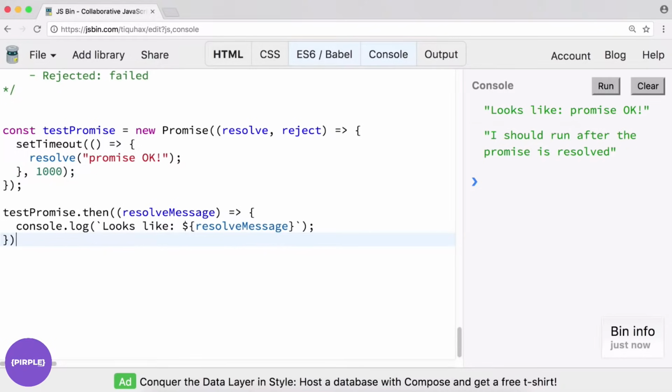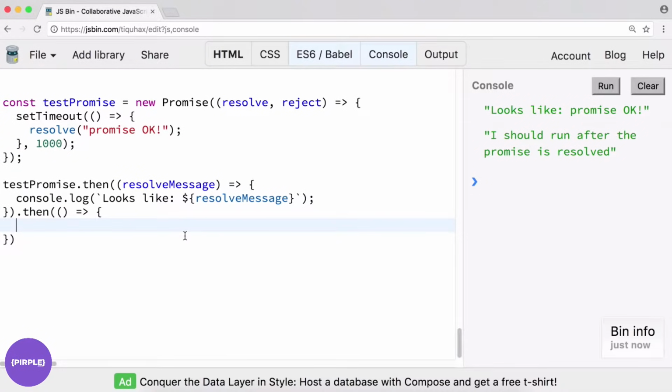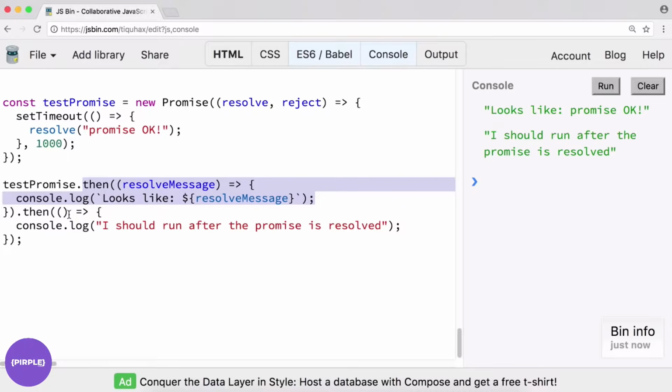So instead of doing that, I just add another .then on here. And it's going to take in a function that I'm just going to not pass any parameters to. And then we say console log inside this then statement. And these, you can chain as many of these together as you need. Right? So as it stands, we will wait for the promise to resolve. After this logic is done, then we will do another block of code here, right?